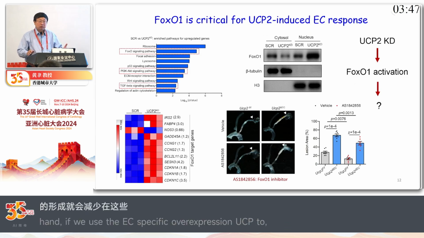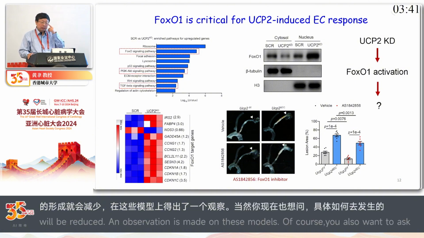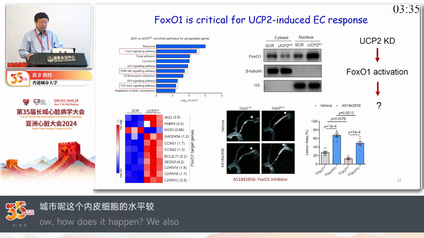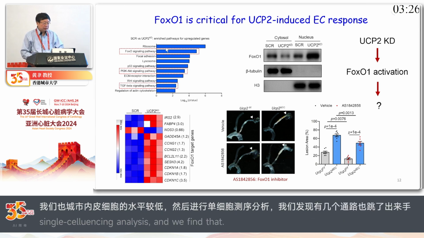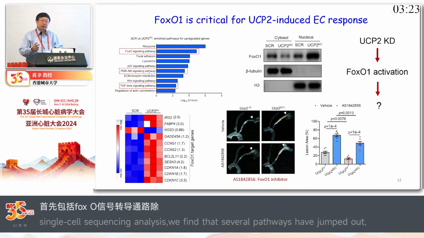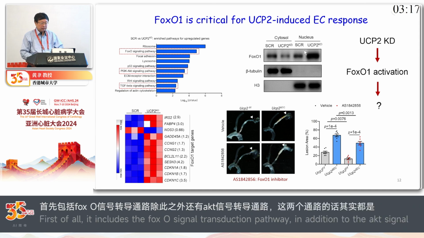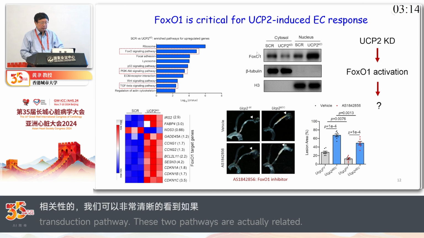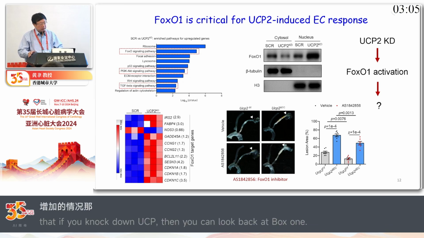And of course, you want to ask how these things take place. We knocked down UCP2 in those endothelial cells, and then subjected them to single cell sequencing analysis, and we found a few pathways popped up. One is the FOXO signaling pathway, another is the AKT signaling pathway. These two pathways are actually related. And you can see very clearly that if you knock down UCP2, you will see an increase in FOXO1, either in the cytosol or in the nucleus.